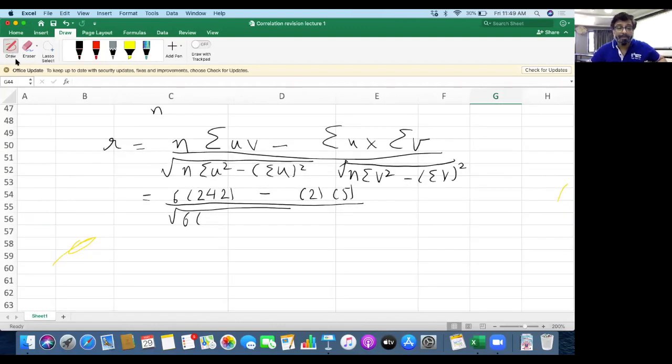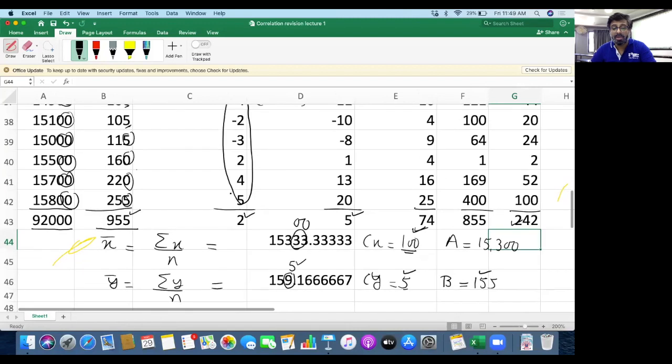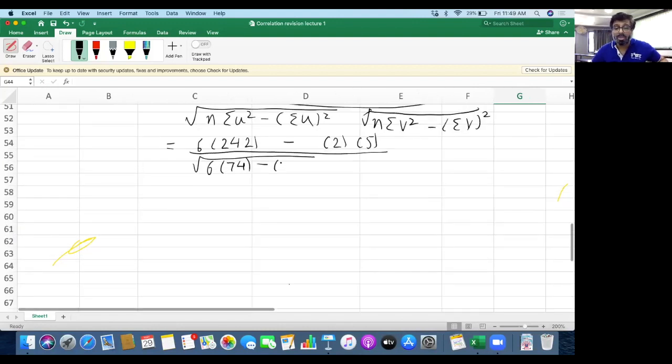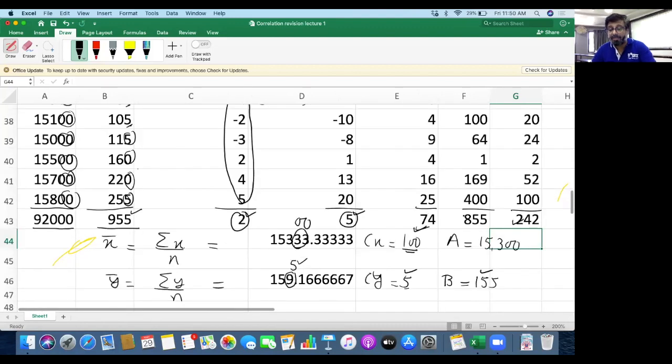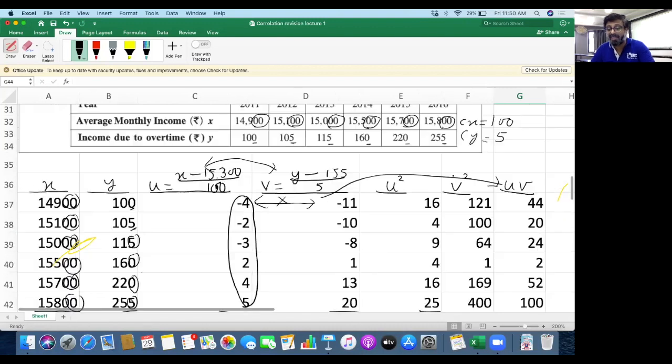Minus sigma u whole square. Now sigma u whole square means 2 whole square, since sigma u we obtained as 2. And sigma v whole square, same way, will be 5 whole square. So here 2 square into square root of n is 6 sigma v square. Now sigma v square we obtained as 855. So 6 into 855 minus sigma v, as we discussed, is 5, so 5 whole square.